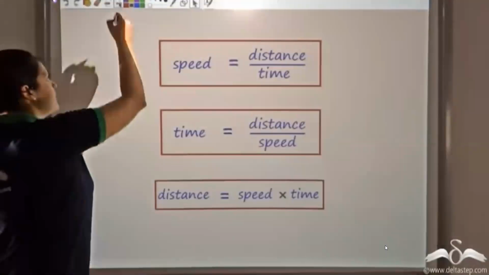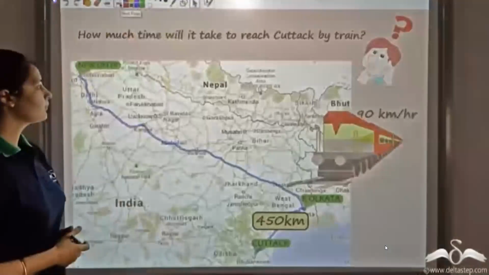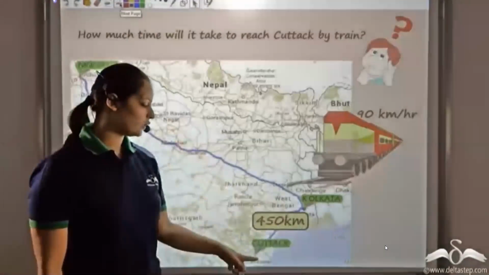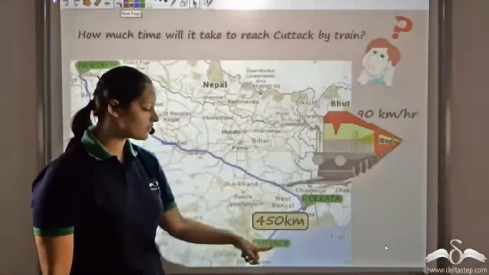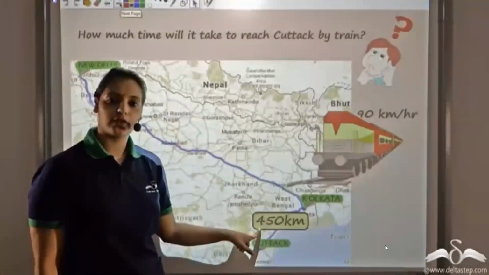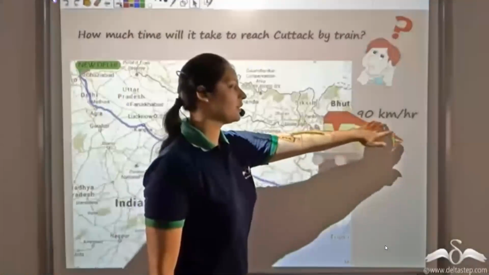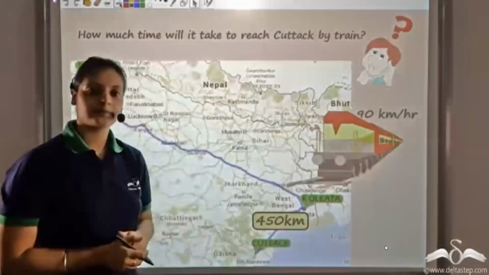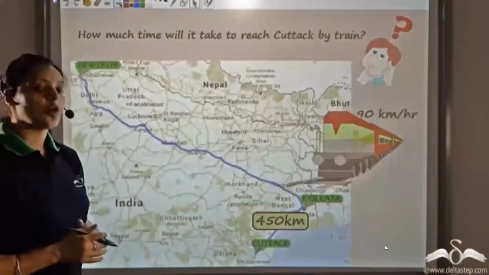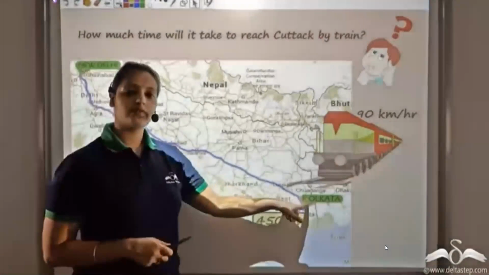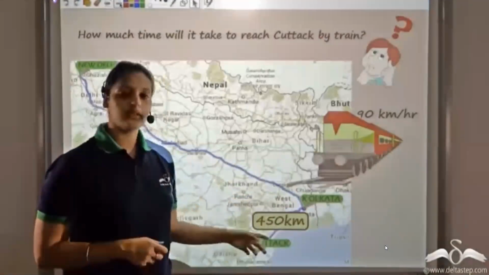So now let's solve this question. Let's say that rather than going to New Delhi, they actually went to Cuttack. We know the distance between Kolkata and Cuttack is 450 kilometers. And let us say they take a train which runs at a speed of 90 kilometers per hour. So now can you tell me how much time will it take for them to reach Cuttack from Kolkata?